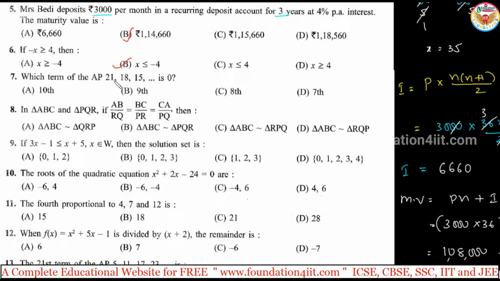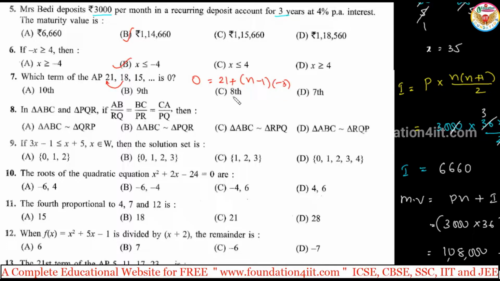And which term of the AP is 0? That means an is equal to a plus n minus 1 into d, the formula. So 0 is equal to a, which is 21, plus n minus 1 into d. The difference is 18 minus 21, second term minus first one, so it's minus 3.